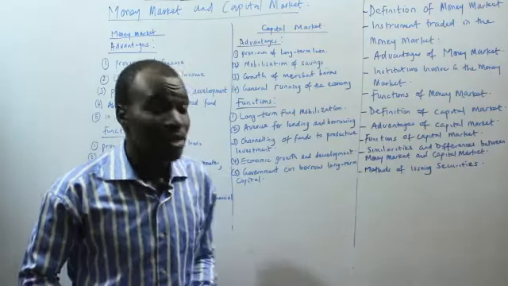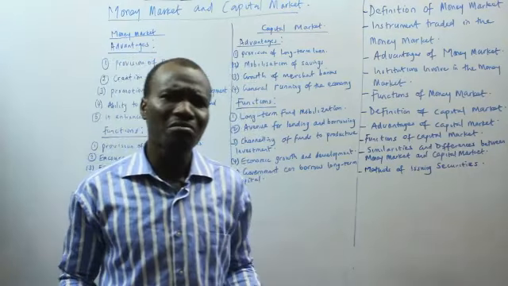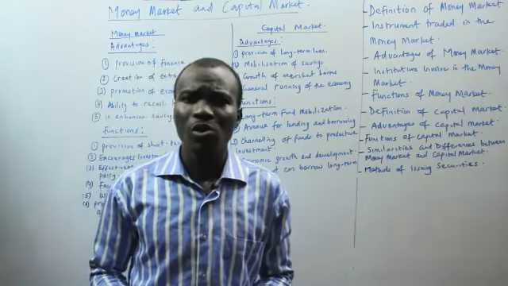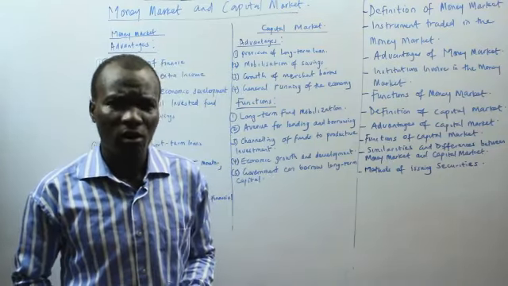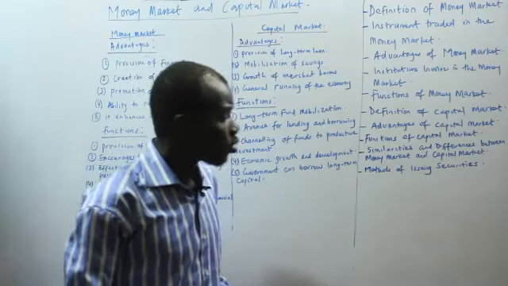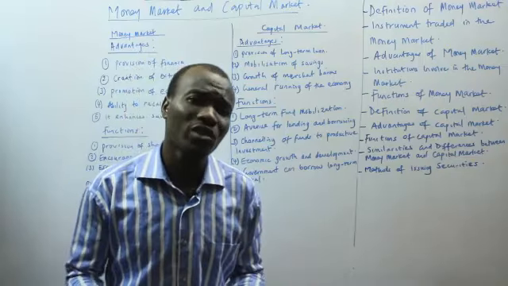So what happens? Those that have surplus funds can easily go to either of the markets, the capital market or the money market, to direct their funds or to lend their funds to those that are in need of such funds. And also, both markets deal with financial assets.